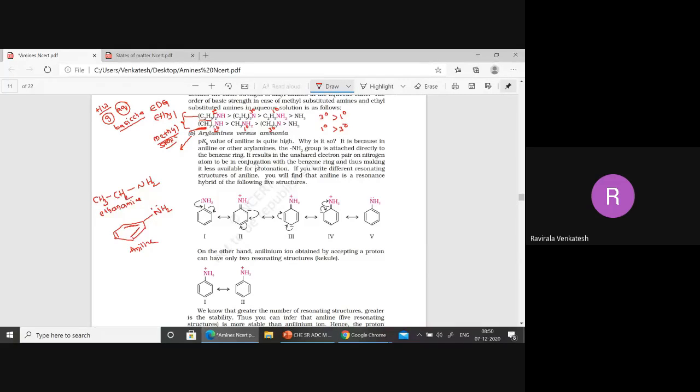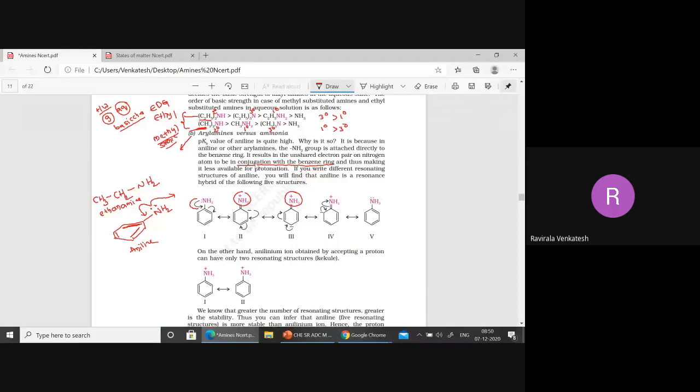See, lone pairs actually should donate to some others, externally. But what is happening here? The lone pair and pi bond are in conjugation, and they are moving towards the ring here. So because of resonance, the lone pair is given to the benzene ring. Conjugation with the benzene ring makes this happen. Because of this, you observe nitrogen is getting a positive charge, because the lone pair is given to the benzene ring. So nitrogen is getting positive.